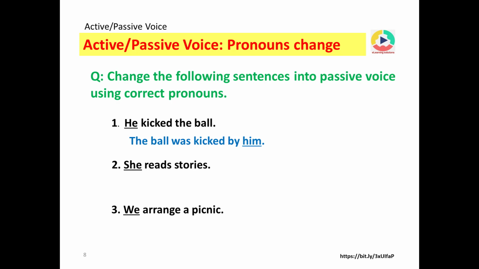Number 2, she reads stories. Passive voice: Stories are read by her. She has been changed to her. Number 3, we arrange a picnic. A picnic is arranged by us. We have changed the pronoun we into us.